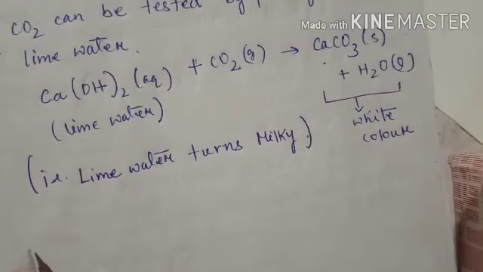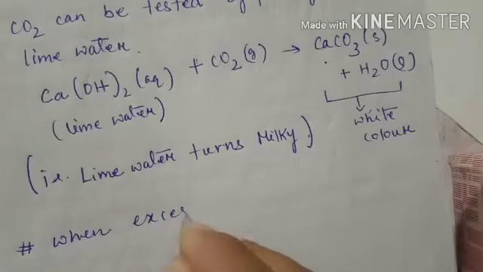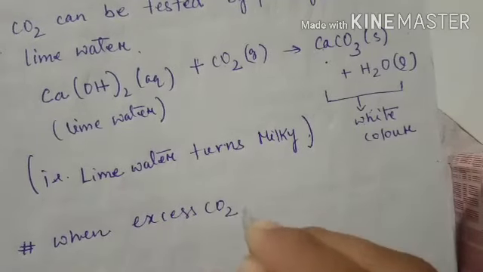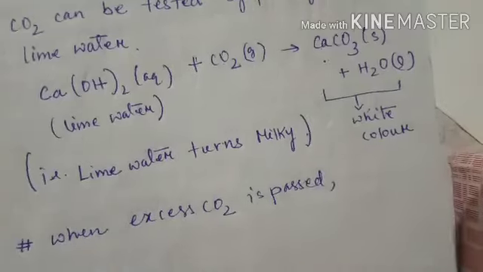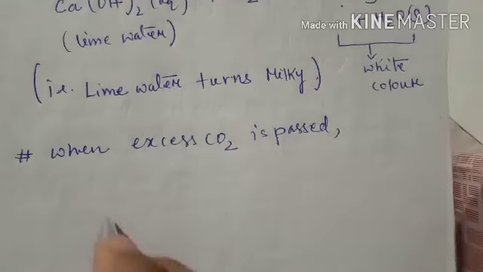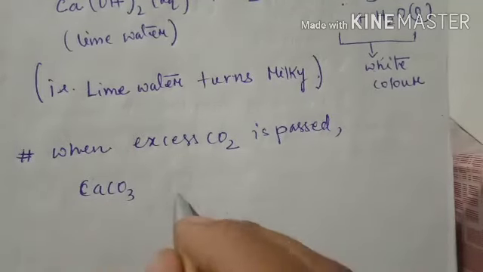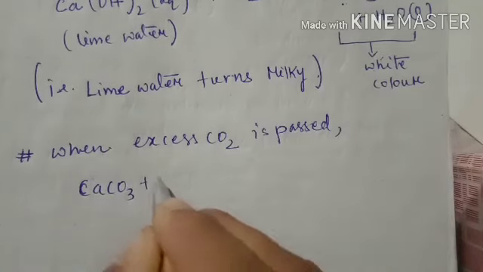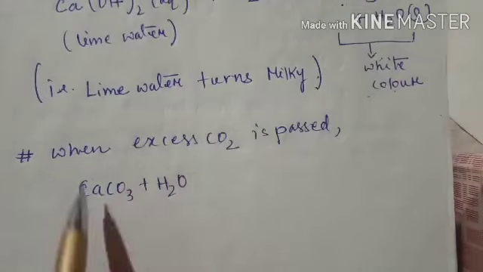So next, another point, when excess carbon dioxide is passed, if we use excess carbon dioxide, then what will be formed? The calcium carbonate and water, this is normally what we found as milky color.